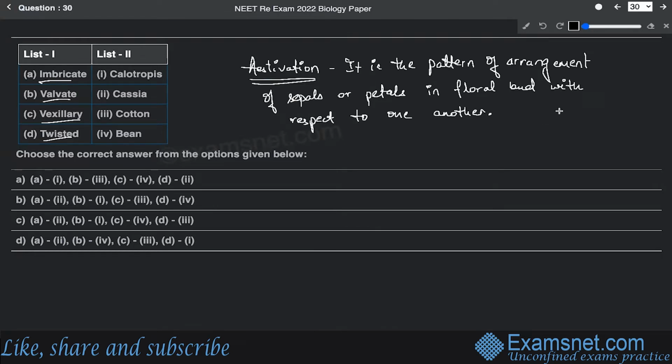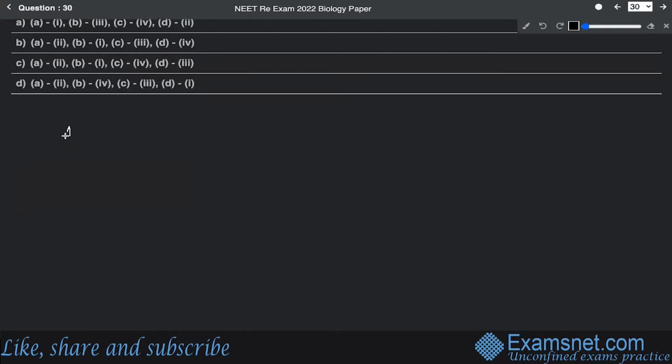Now there are various kinds. They can be valvate, they can be imbricate, they can be vexillary, or they can be twisted. All right. So let us take a look into the different categories. The very first important category is the valvate category. So valvate estivation is one where all the sepals or petals found in a floral bud are aligned in an equal manner without overlapping. All right.